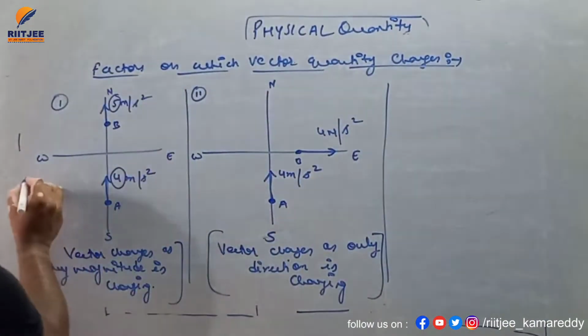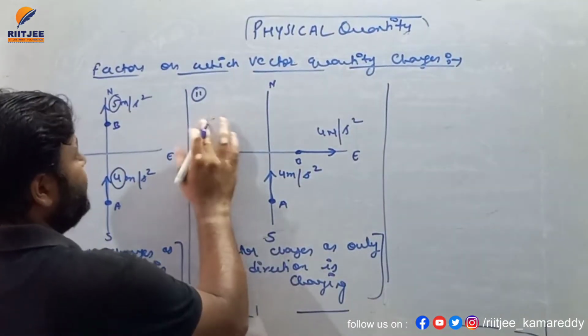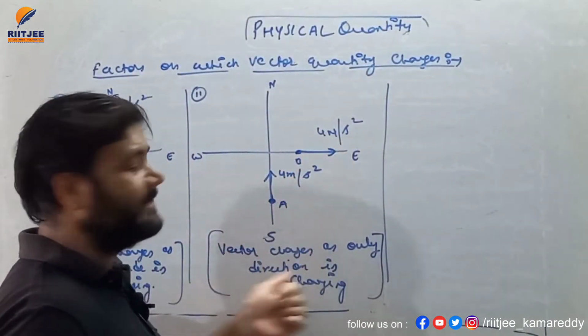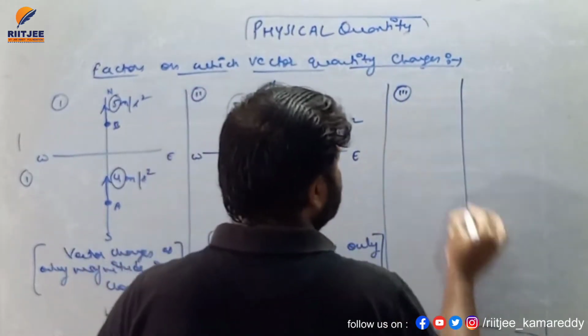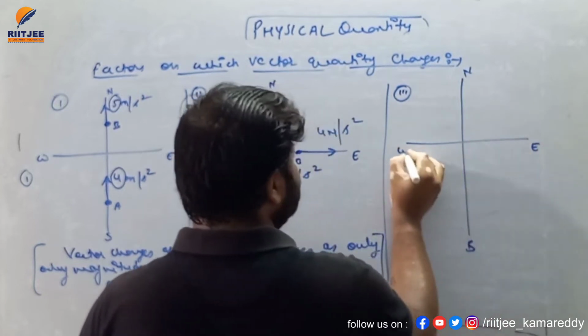So in the first case only magnitude changes but still the vector changes. In the second case only direction changes but the vector changes. Here magnitude remains the same, here direction remains the same. Now see the third case. Let's suppose this is your south, north, east and west.